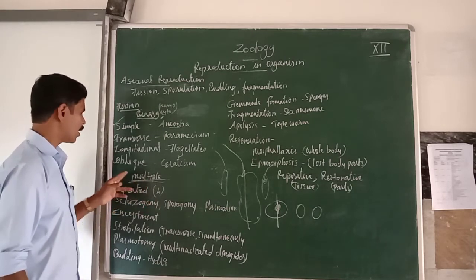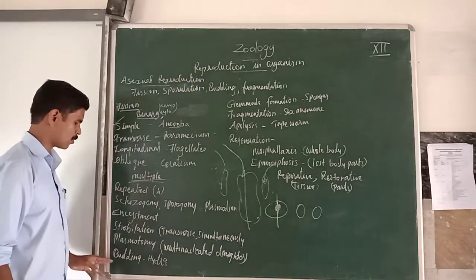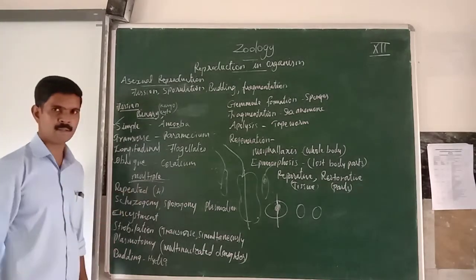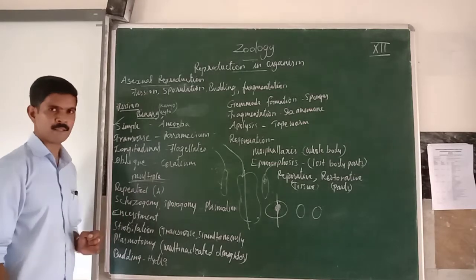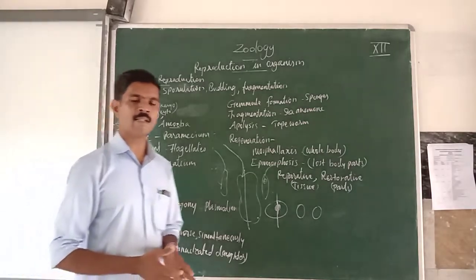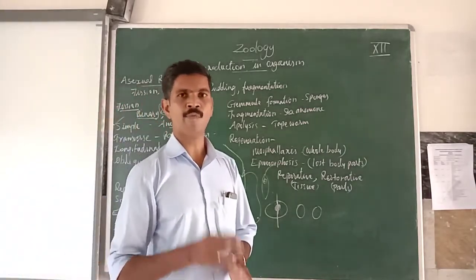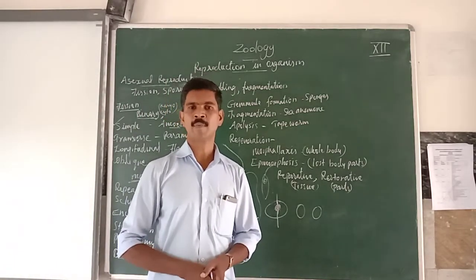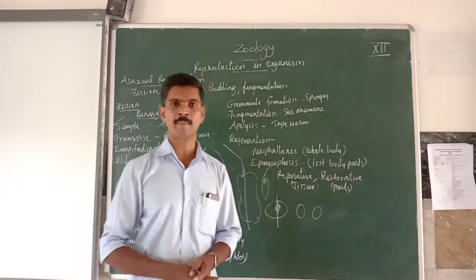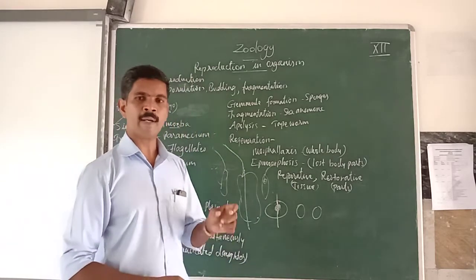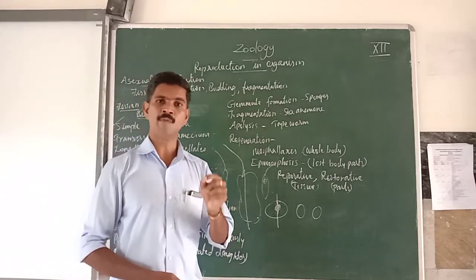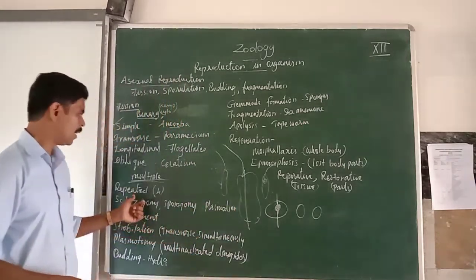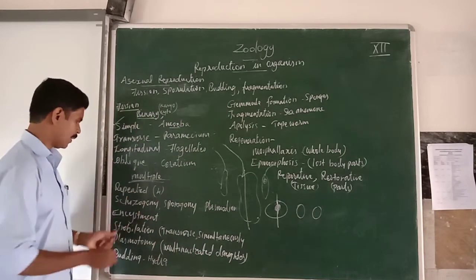Now we are going to study some important 2-mark questions. All these are 2-mark questions. The first one is repeated fission. Repeated fission means when a parent organism divides into 4 or more young organisms. When the parent organism is divided into 4 or more than 4 young organisms, this type of asexual reproduction is called repeated fission.